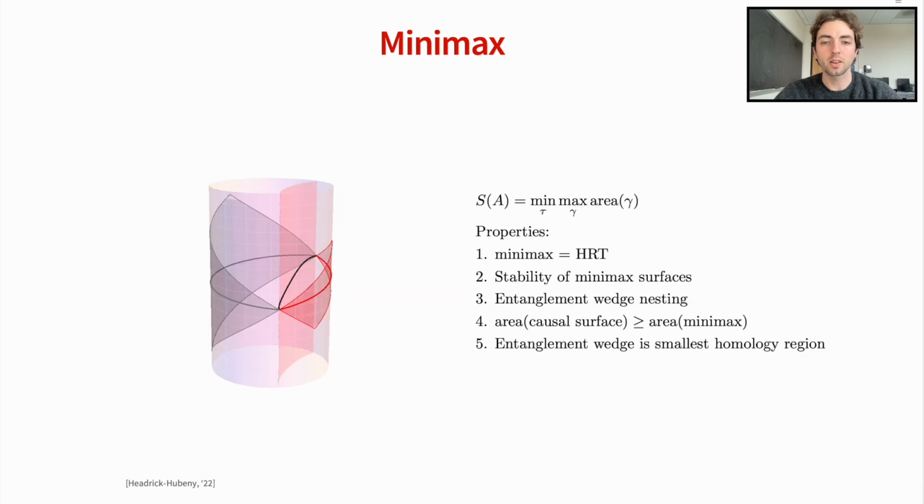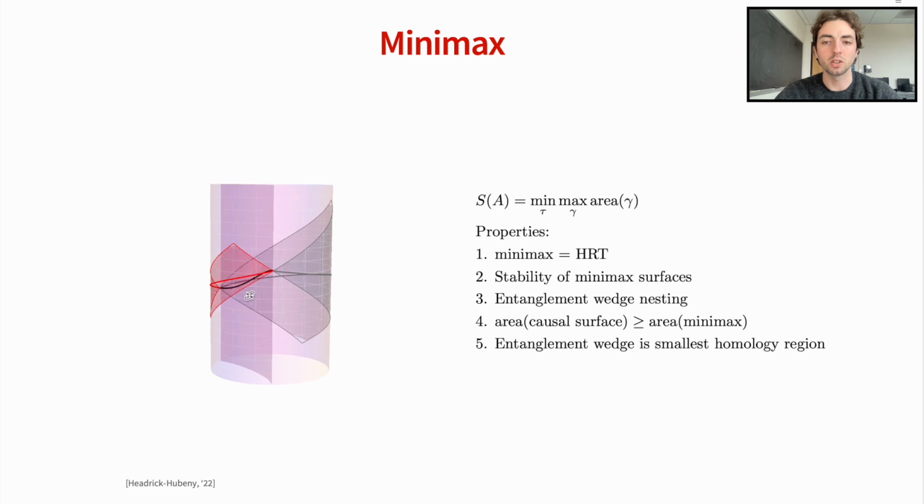In this paper, we attack the problem by using a new formulation of holographic entanglement entropy known as Minimax, which involves finding the maximal area surface on a timelike hypersurface known as a timesheet, and then minimizing over the choice of timesheets. The solution to this problem is a Minimax surface lying on a Minimax timesheet. These timesheets are required to be homologous to the domain of dependence of the boundary region. This is a key feature of this prescription.